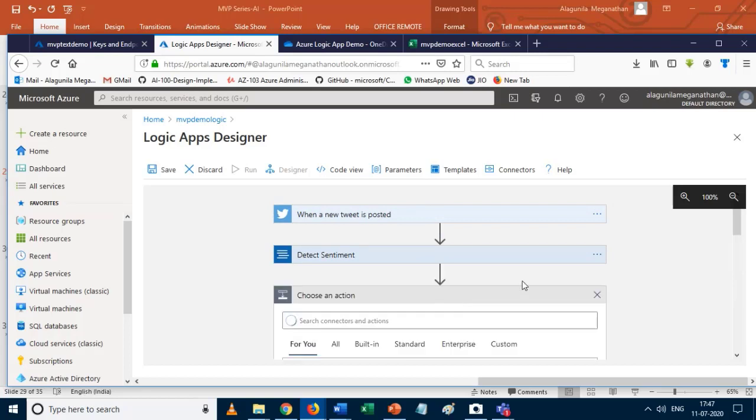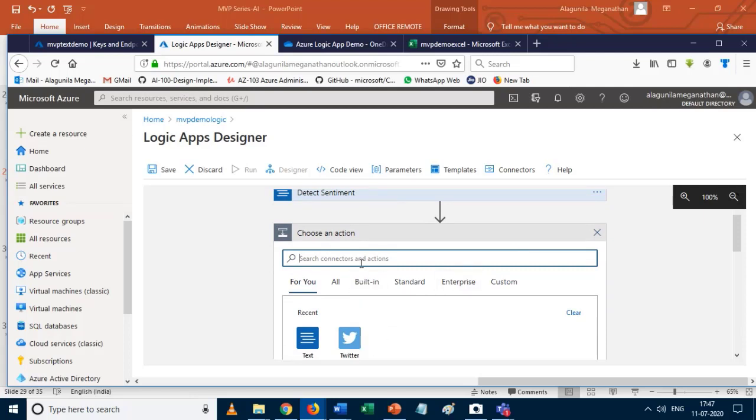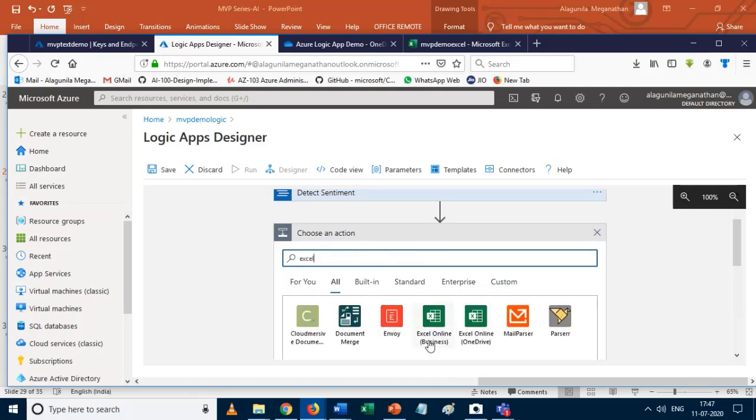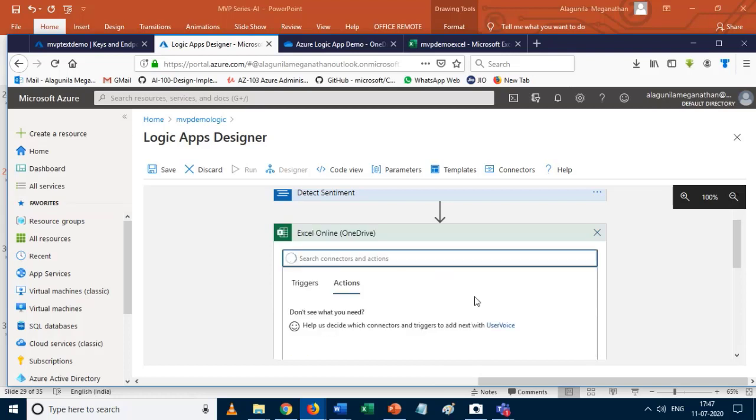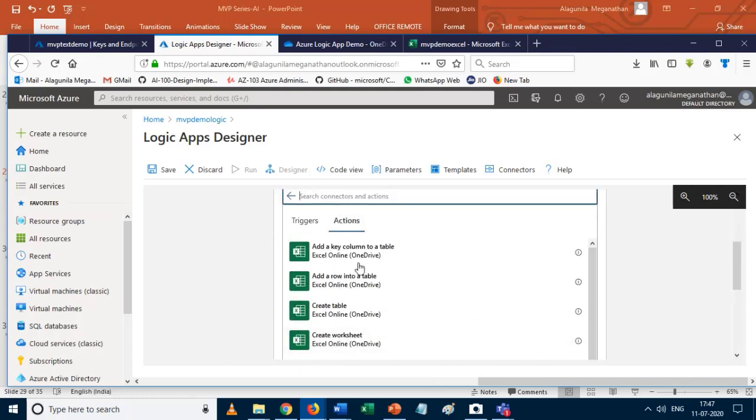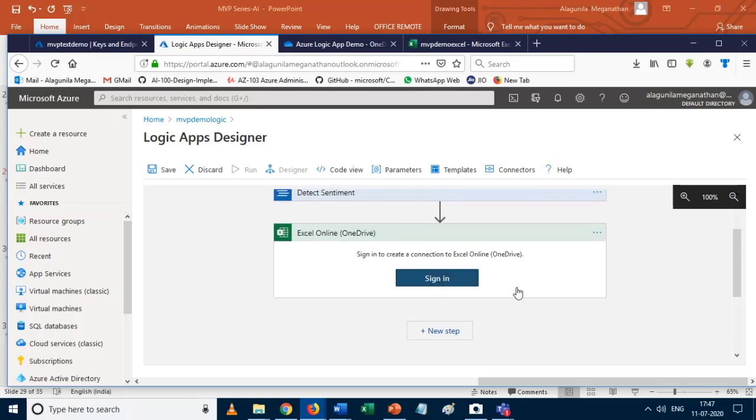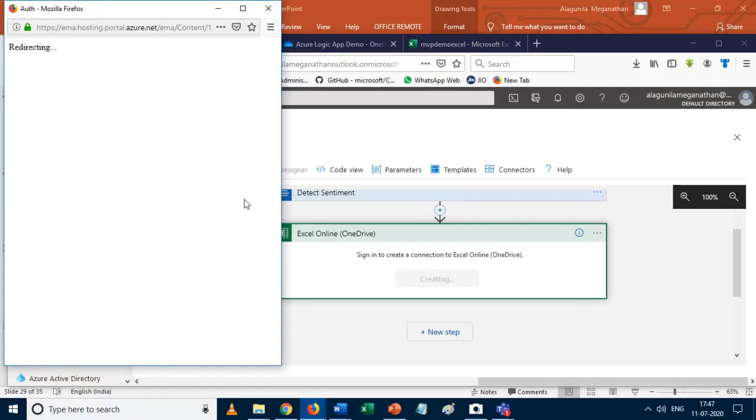The final step: up to this, I can have an output. Okay, so I need to store an output, right? So to do that, I just use an Excel file, which is present in the OneDrive. So Excel OneDrive. So I just click over it, and then for action, each and every connector has specific actions. For Excel Online we have add a key, add a row, create a table. So here I just click on add a row into a table. Okay, so I just click on it. I need to give the OneDrive link.